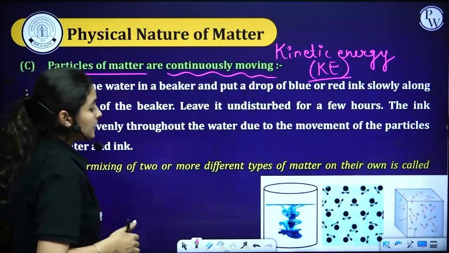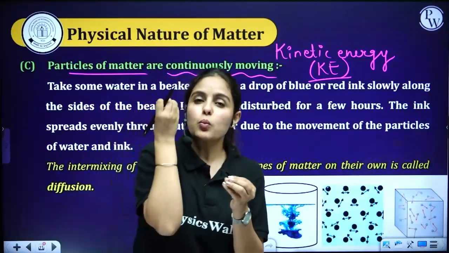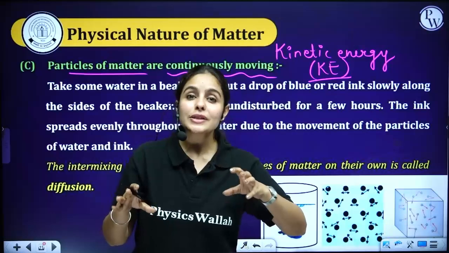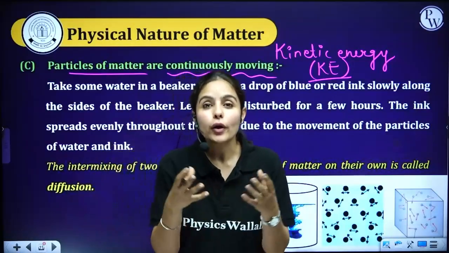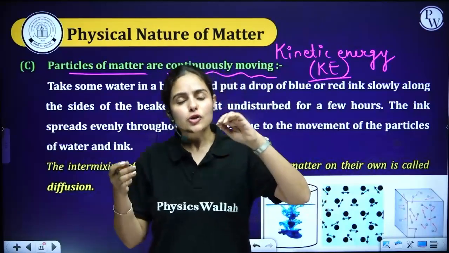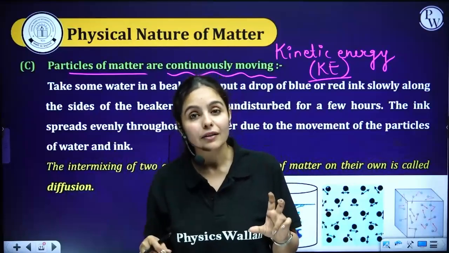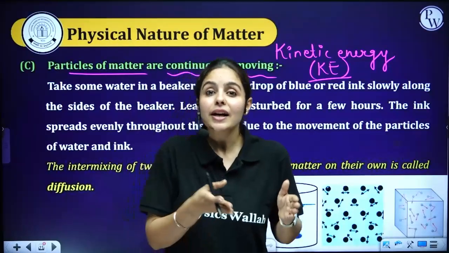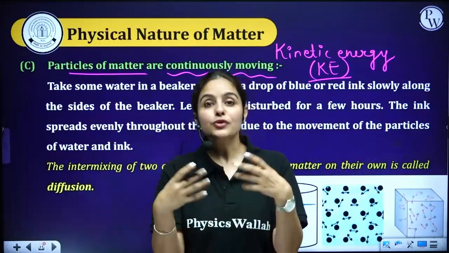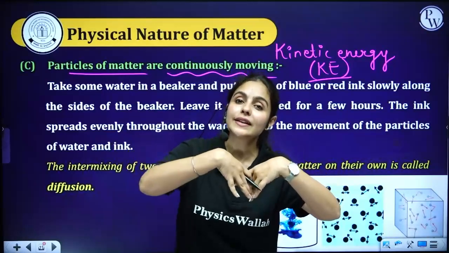Now let's say we put some ink, even 1 drop, into water. Slowly and gradually you would see that the entire water will turn into that color. If you're putting blue coloring, slowly and gradually the entire water would become blue in color. So how is this actually happening? Because particles are moving. Because of the movement, they are able to change the color of the water entirely.